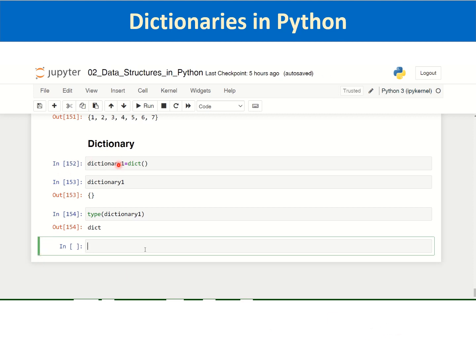Another way of creating a dictionary is by defining it as a dictionary literal and assigning it to a variable.